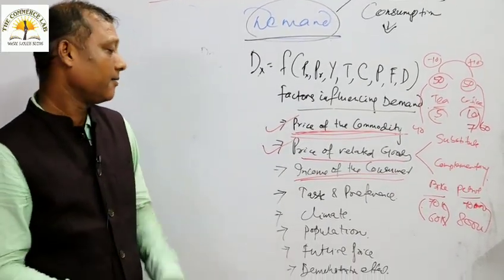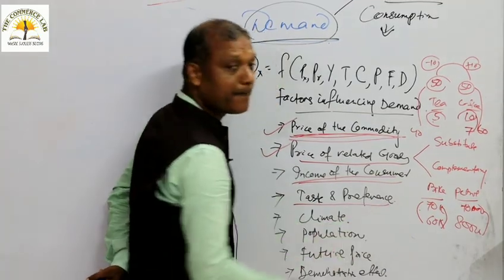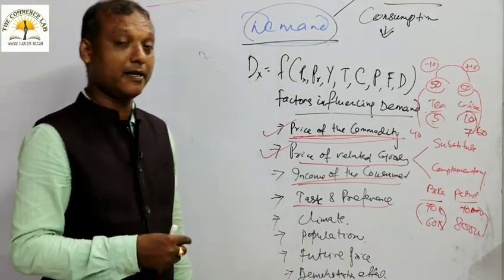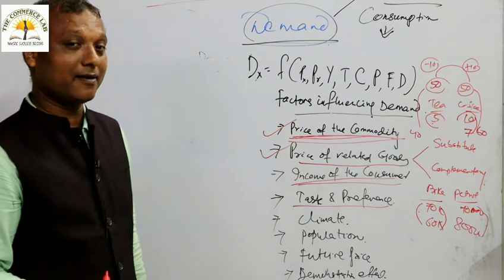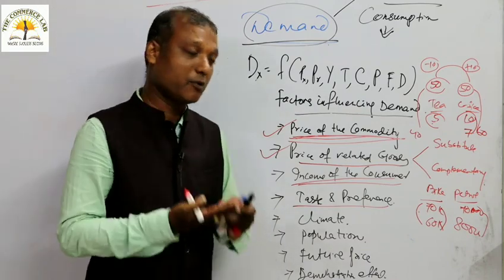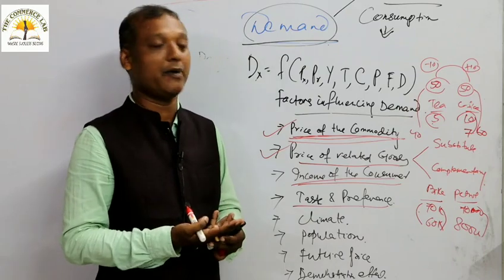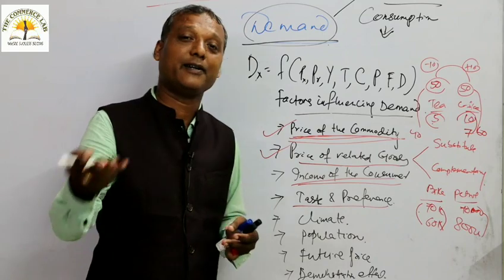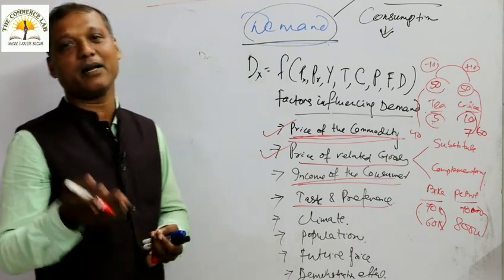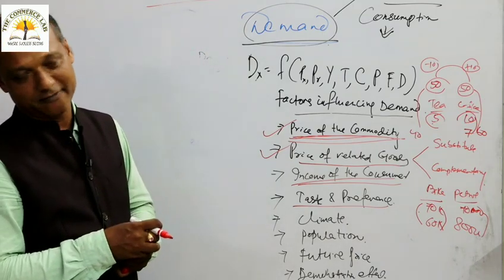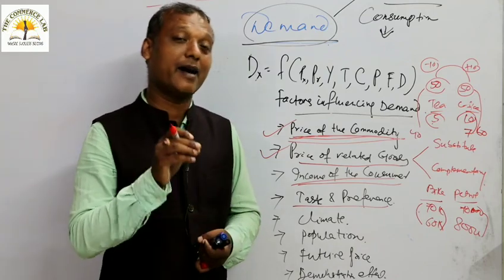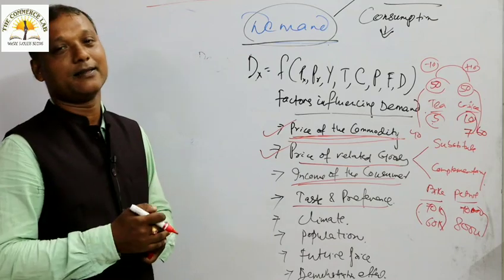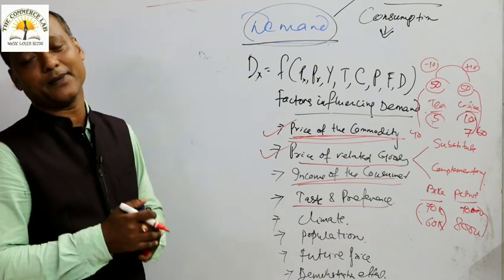Next, it is quite natural: taste and preference. When some goods have a good taste, it has a favorable impact on the demand. When you say that some items are tasty, they have a favorable impact on demand. When some items are not up to the standard, not of good taste, then it has an unfavorable impact on the demand.